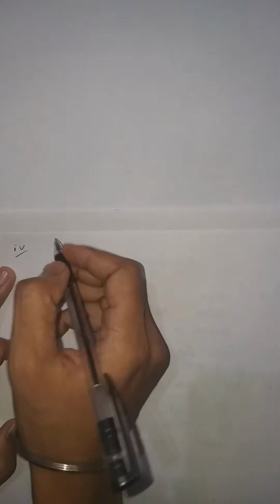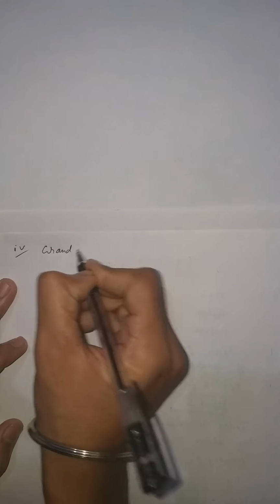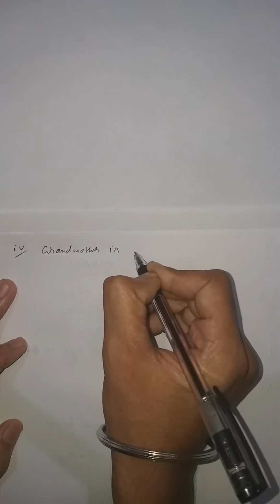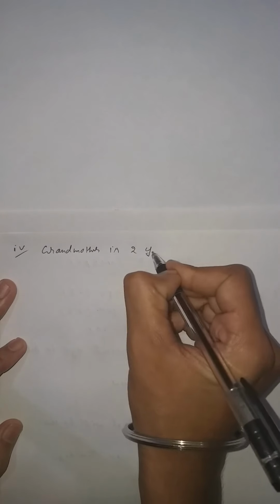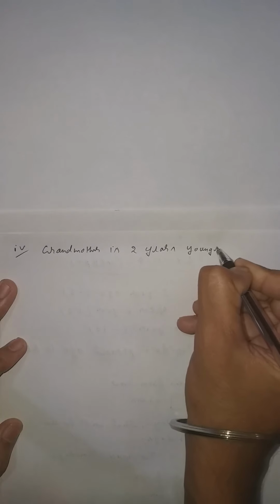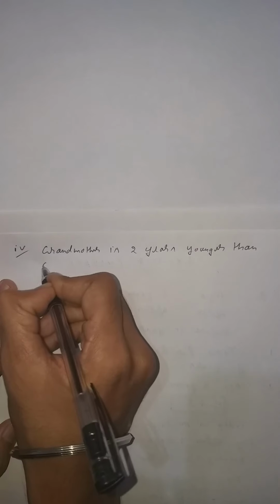Now student, the next part in this question is part 4. It is given that grandmother is 2 years younger than grandfather.